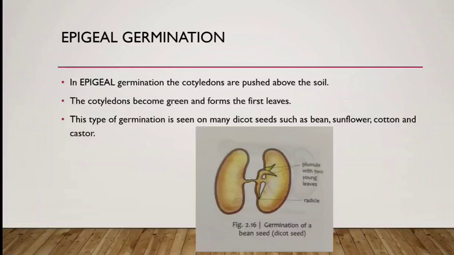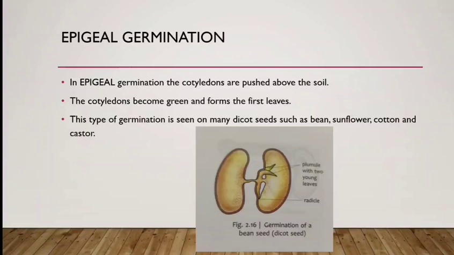In this type of germination, the cotyledons come above the soil and become green and form the first leaves. This type of germination is seen in many dicot seeds such as bean, sunflower, cotton and castor.